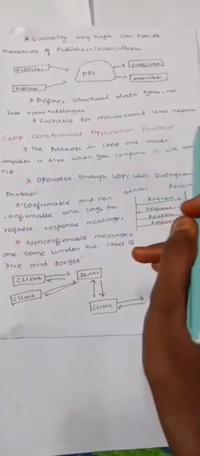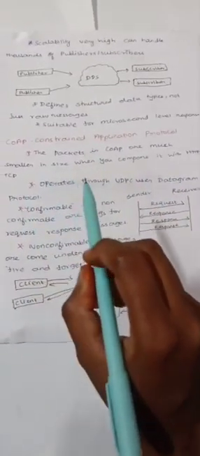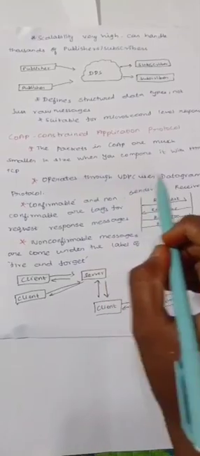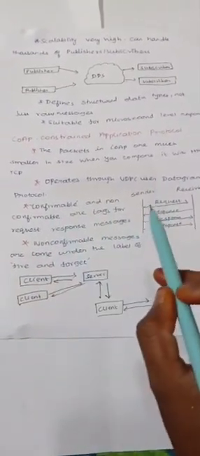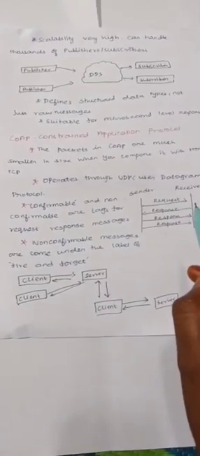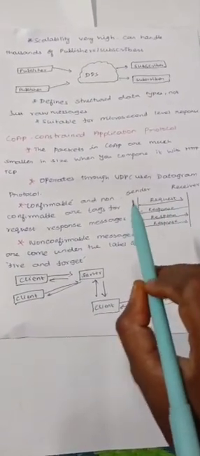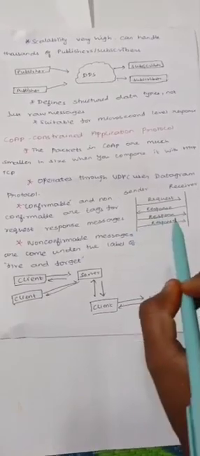Another type of IoT data protocol is CoAP, which means Constrained Application Protocol. The packets in CoAP are much smaller in size when compared with HTTP over TCP. It operates over UDP, User Datagram Protocol. Here, the sender sends the request message. After receiving the response from the receiver, it will send the data to the receiver.